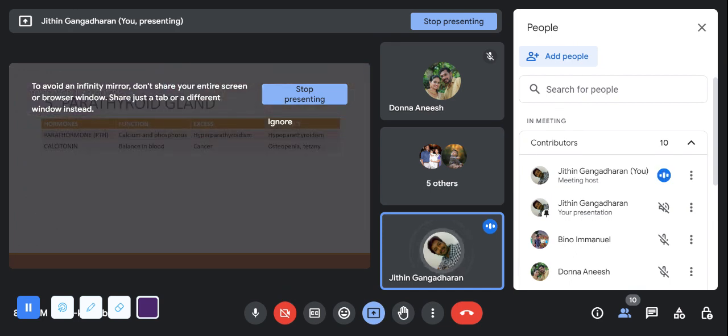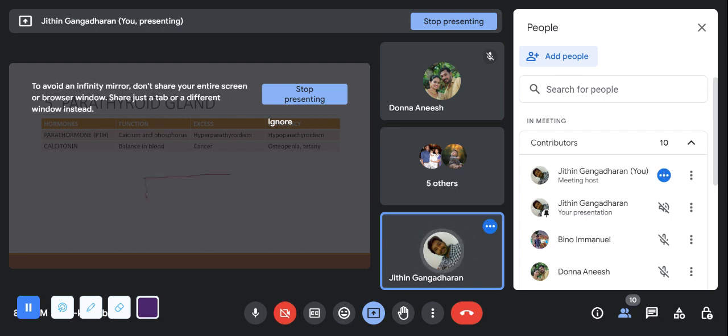Now, the parathyroid gland. What is a parathyroid gland? The gland which is just posterior to the thyroid gland is known as the parathyroid gland. Two hormones, just two hormones, are secreted by the parathyroid gland: calcitonin and parathormone.